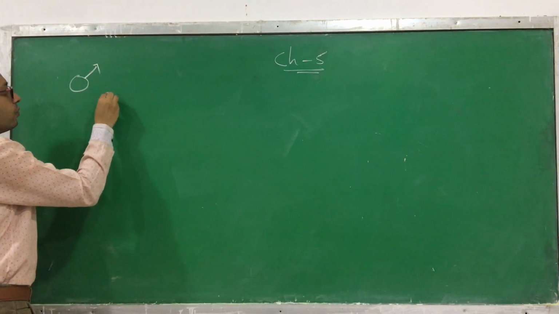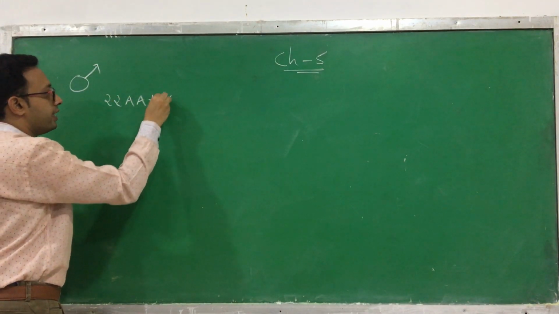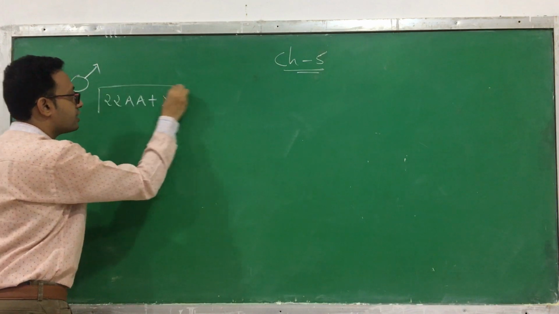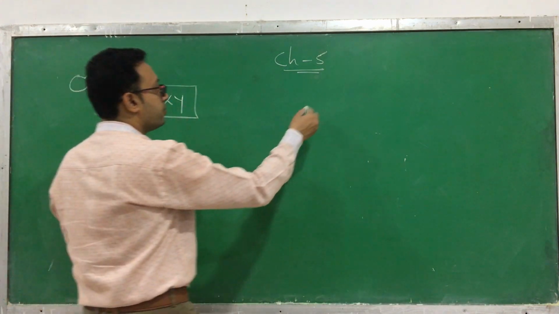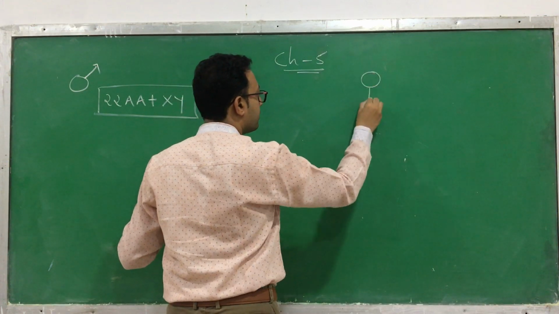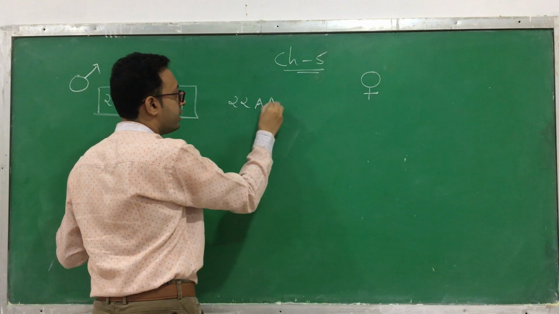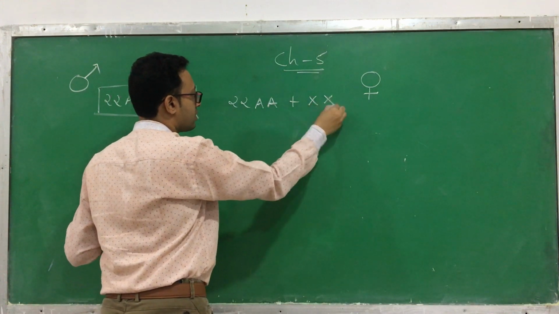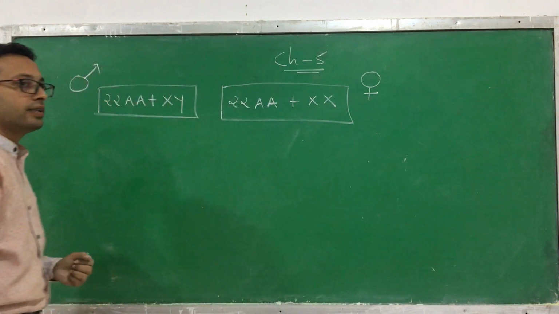So what is the genotype of it? 22AA plus XY. This is the genotype. Now suppose there is one female. What is the genotype of it? It is 22AA plus XX. This is a female. Clear?